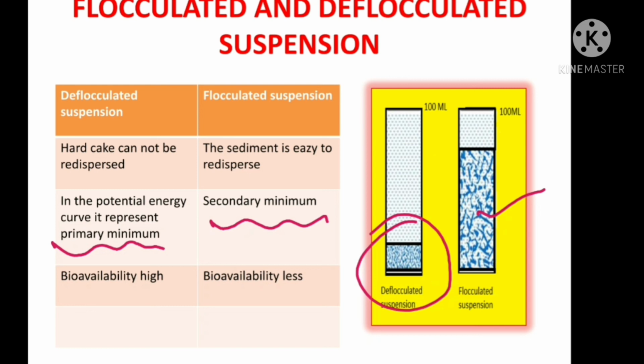Bioavailability of deflocculated suspension is very high as compared to flocculated suspension. In deflocculated suspension, particles are present as individual entities and the particle size is also very small. So bioavailability is very high in deflocculated suspension as compared to flocculated suspension. So these are the important differences between flocculated and deflocculated suspension.